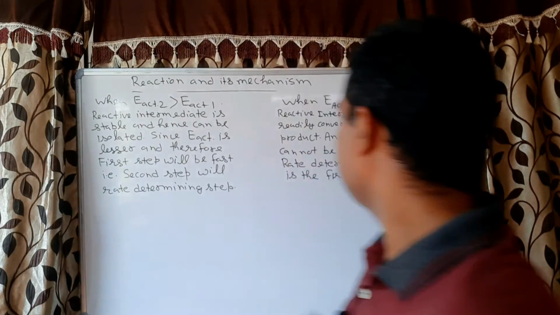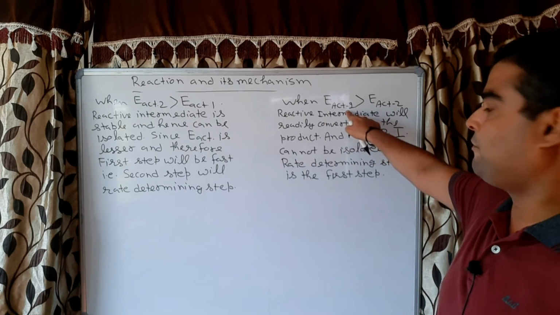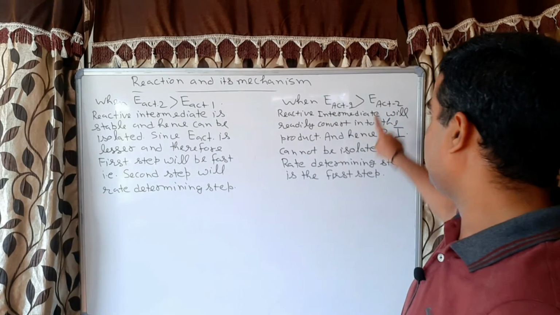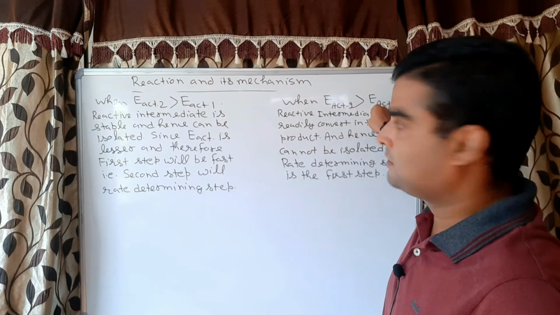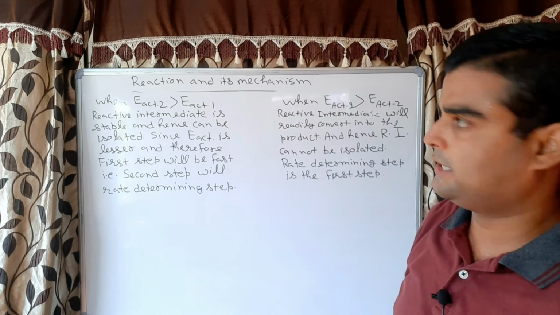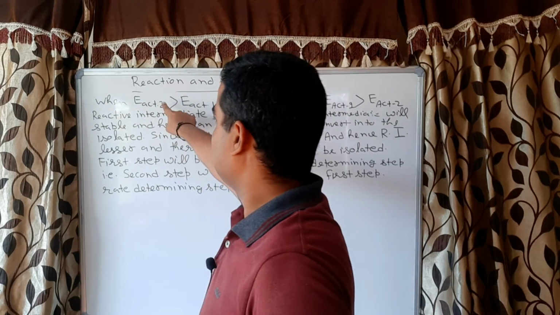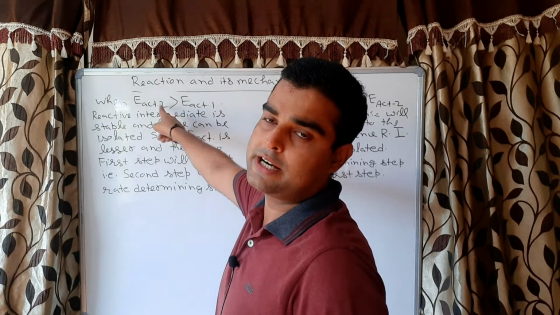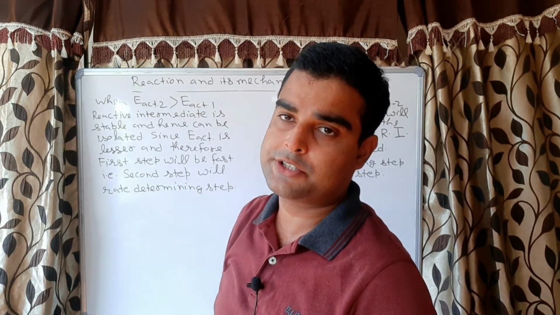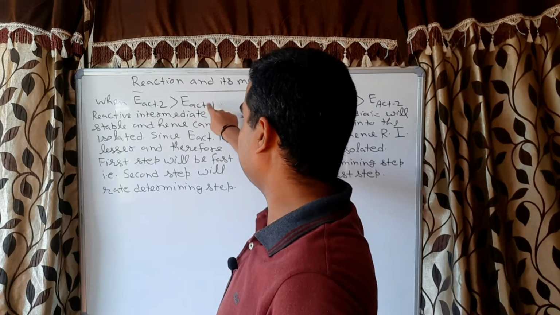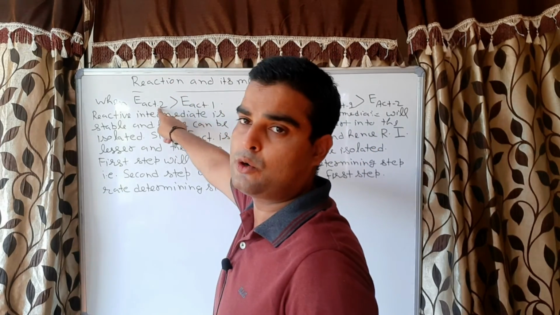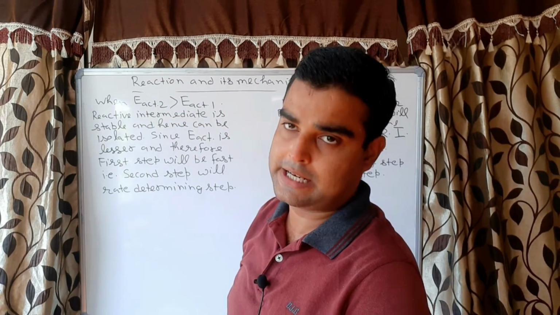Correct? So when the activation energy of the first step is more, then the first step will be the rate determining step, and the second step's activation energy is less. It means the reactive intermediate cannot be isolated. Here the second step activation energy is more. It means the reactive intermediate can be isolated. Isolated means the reactive intermediate will be stable, and the activation energy of the first step is less. It means that step will be fast and the second step will be slow. So the rate determining step will be the second step.